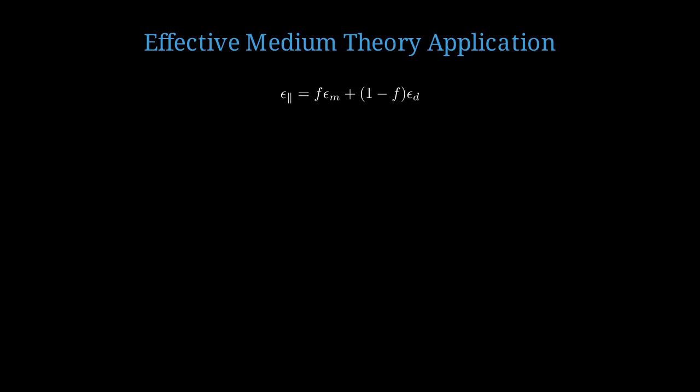The parallel component, along the layers, follows a simple average. Epsilon parallel equals F times epsilon metal plus 1 minus F times epsilon dielectric, where F is the metal fill fraction. The perpendicular component across the layers follows a harmonic average. 1 over epsilon perpendicular equals F over epsilon metal plus 1 minus F over epsilon dielectric.